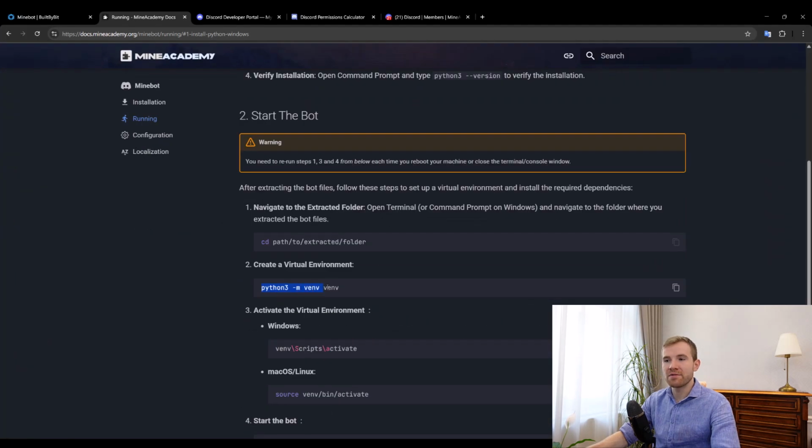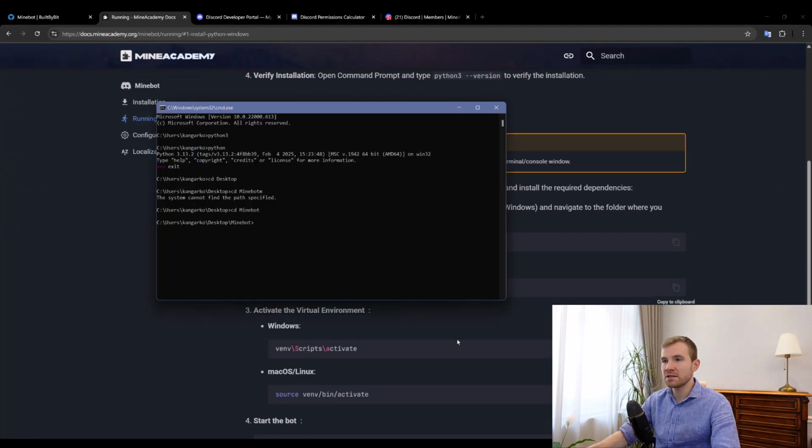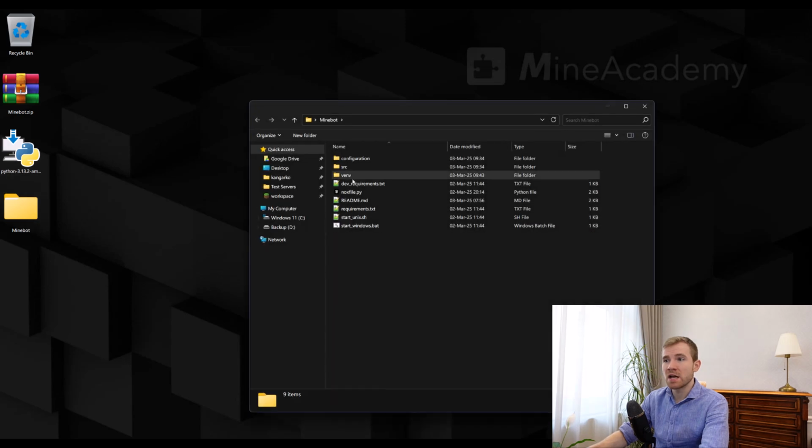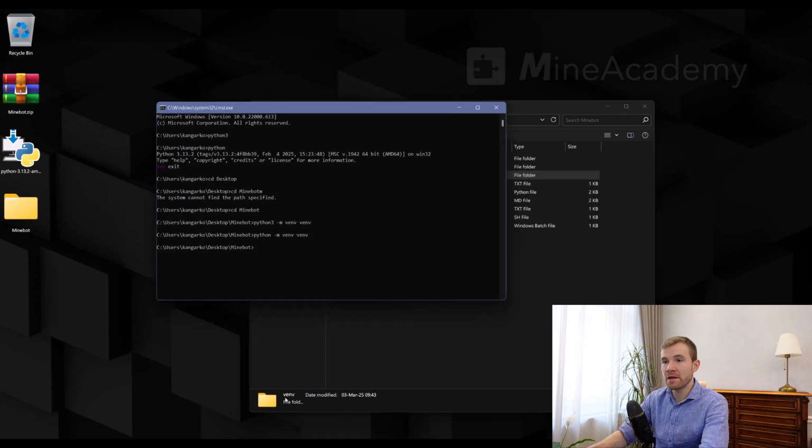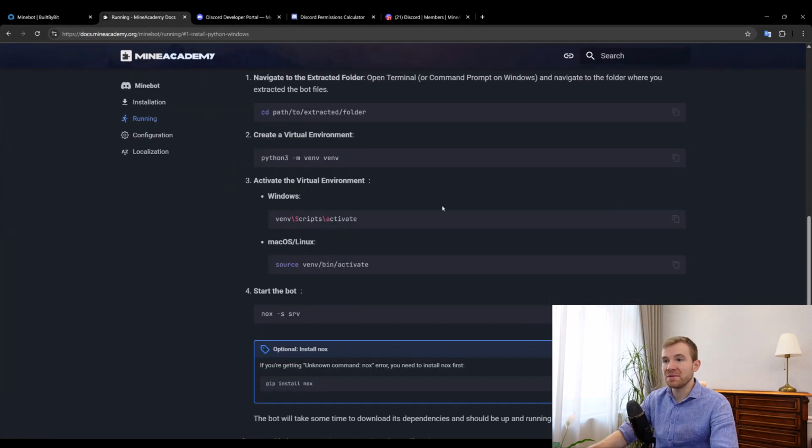And then we need to create a virtual environment. You can just copy this and paste it right here. Again, some of you may require the 3 there, others don't, so I'm just going to type it without it. It takes a while, it has to load a bunch of files. To check that it worked, you should see the virtual environment folder right here. Okay, so that should be it. And then we need to simply activate it.